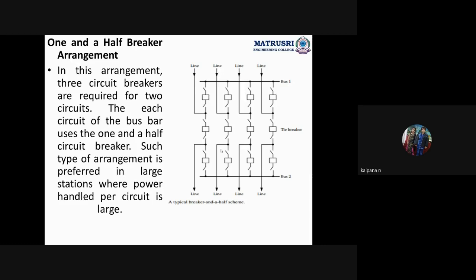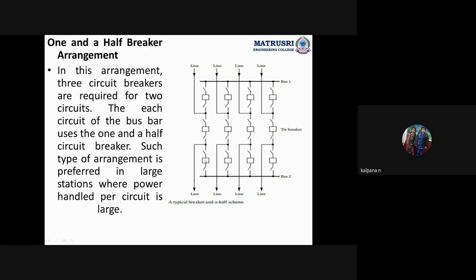Okay, this is 1.5 breaker arrangement. Here two bus bars we are using, bus 1 and bus 2. Between these two buses we are connecting the incoming lines and outgoing lines. These four are the incoming lines and these four are the outgoing lines, and all these lines are connected through a circuit breaker with two isolators. In one line how many breakers do we have? Three breakers with six isolators.